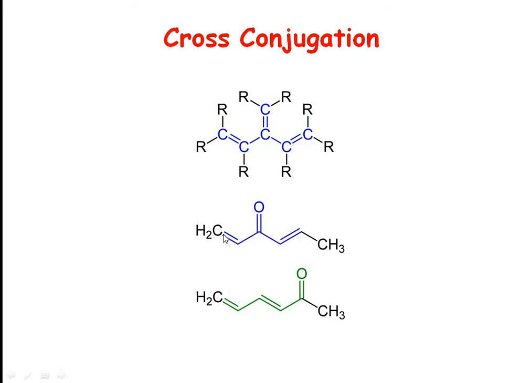This is one set of conjugation in a molecule. But these two pi bonds are not in conjugation with each other, and they coexist with this third pi linkage, with which they are in conjugation. And this is how conjugation works, and this is how cross conjugation works.